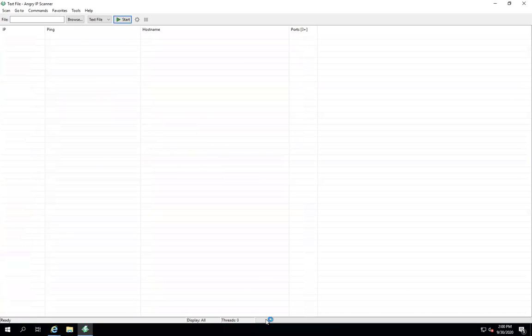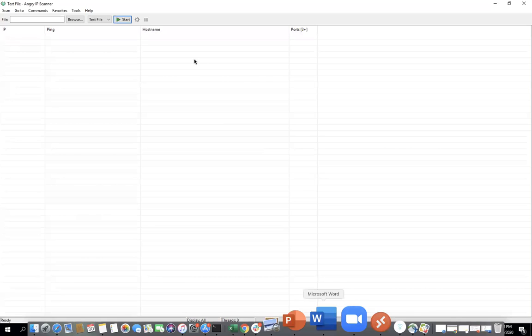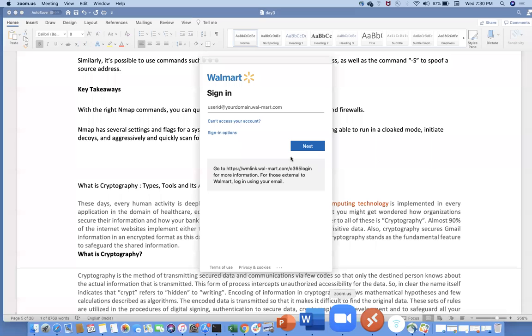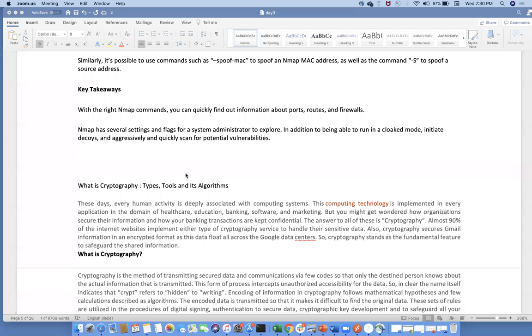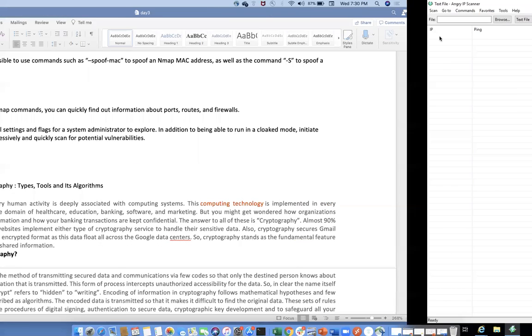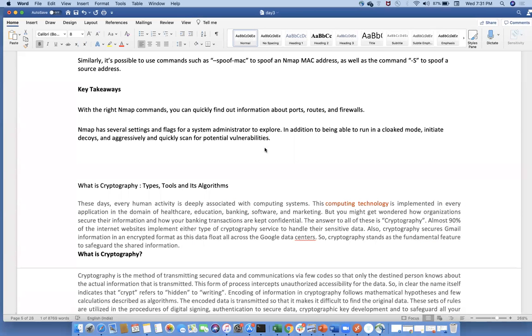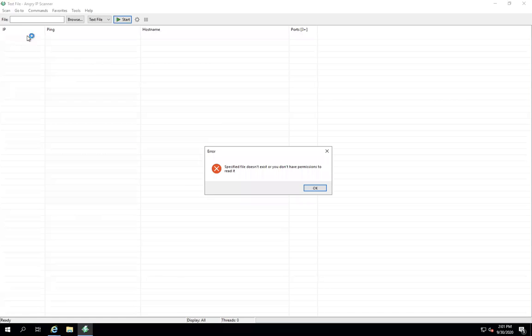So any doubts about the IP scanner? Please let me know if there are any doubts about IP scanning, and again Nmap. So please bring me any questions here. This is where you can change, and again you can get the information about this.